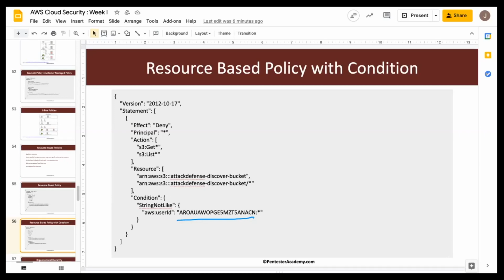So every IAM user, IAM role has a unique identifier. In this case, this is the user ID. In case of a role, it is again the role ID. So this string uniquely identifies a specific role. This is actually the role ID of a role. We'll talk about this specific one later on in week 5, where we'll take a look at S3, so it will clear up back then. This is basically the role ID.